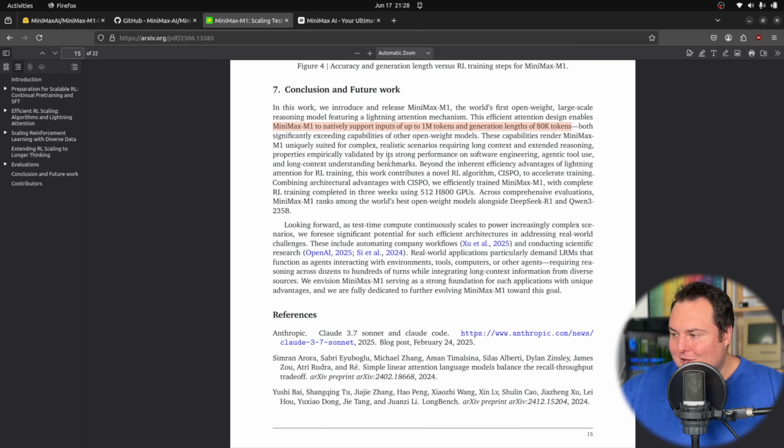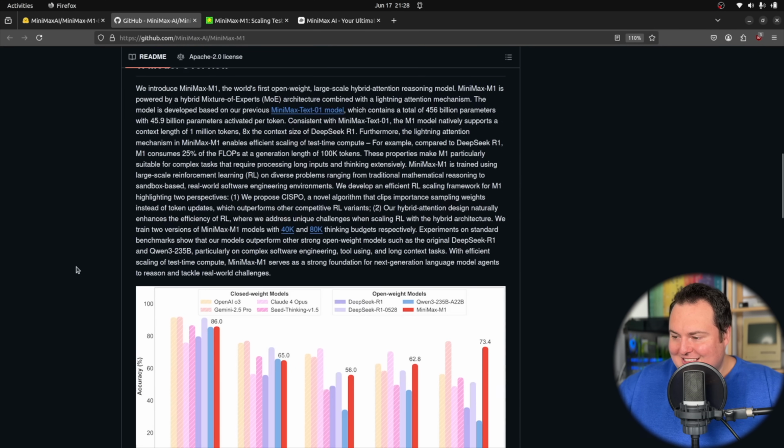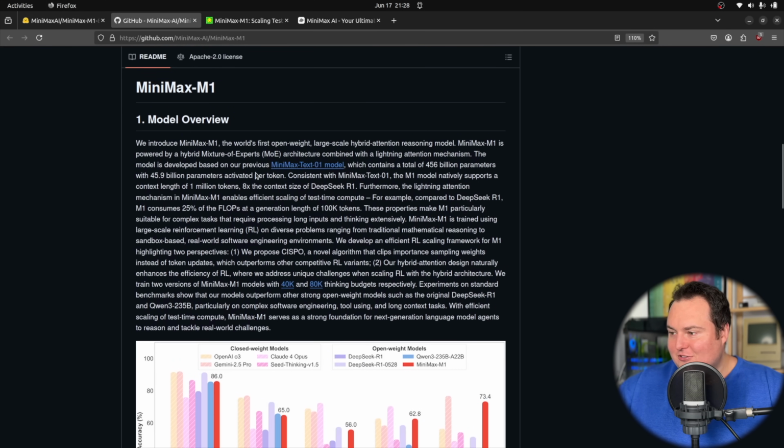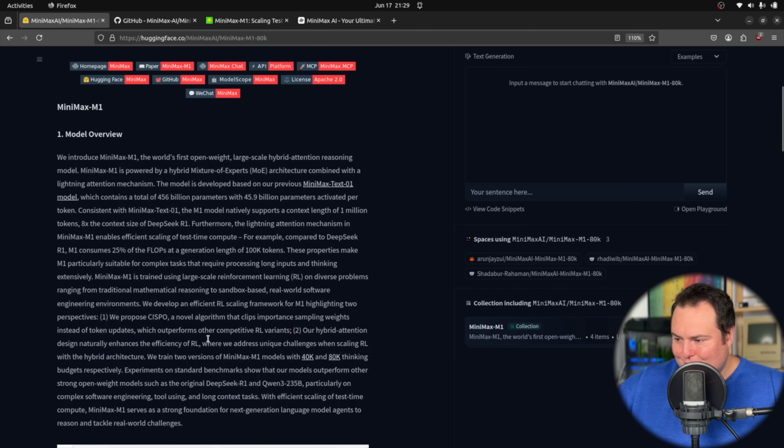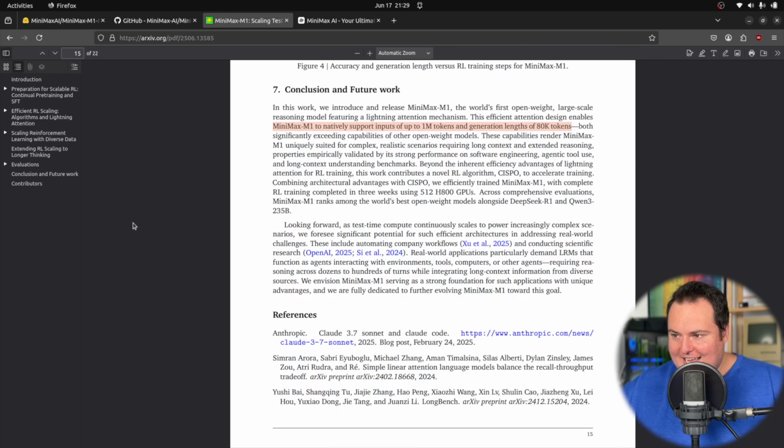Now, the reason I hopped over to the paper here is because they do mention this as well, in the GitHub and on the Hugging Face card, but they talk about these tokens as thinking tokens. So basically, I think it was right here where they mention 40,000 and 80,000 thinking budgets. So it confused me because I was thinking, okay, can it think for 80,000 tokens and then produce its result, or is that just the cap of the amount of tokens it can produce as a response? And based off of what I read here in the research report, which I am kind of inclined to go with as ground truth, it does seem like this is a generation length of 80,000 tokens, which really is quite cool.